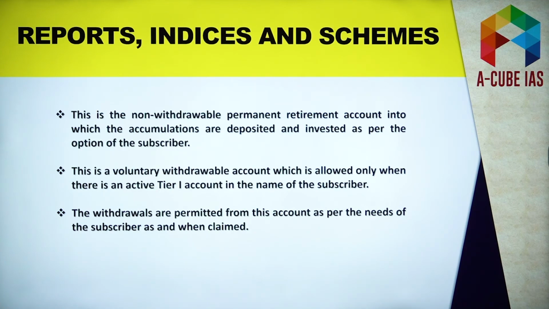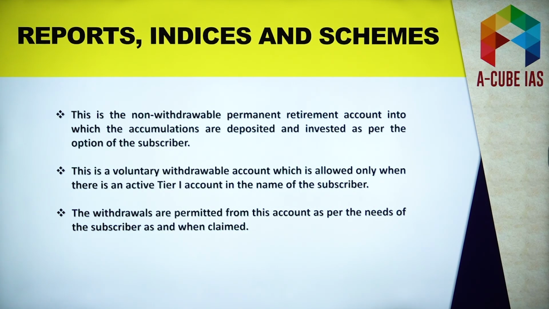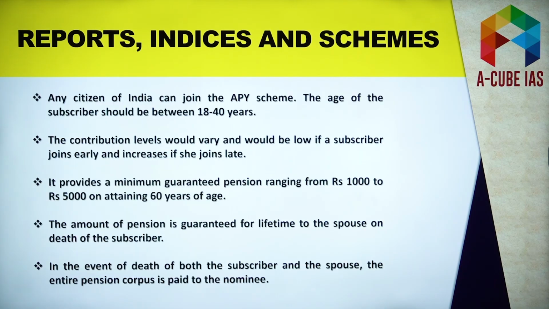Now, the second tier is that you can have one account from which you can withdraw the money, but you'll be able to have this tier 2 account only once you have the tier 1 account. Okay, so all these facts are important as far as NPS is concerned. Remember that it was launched in 2004 and came into effect in 2009, and PIO holders and OCI card holders cannot open these NPS accounts. So all these facts are important.